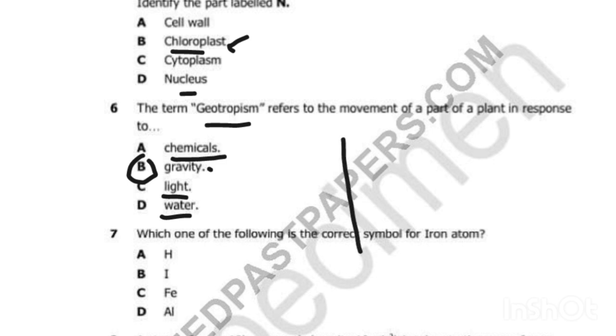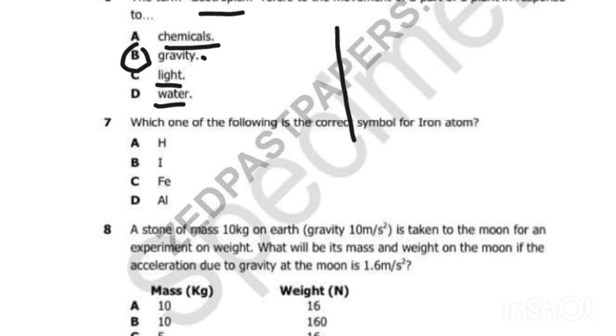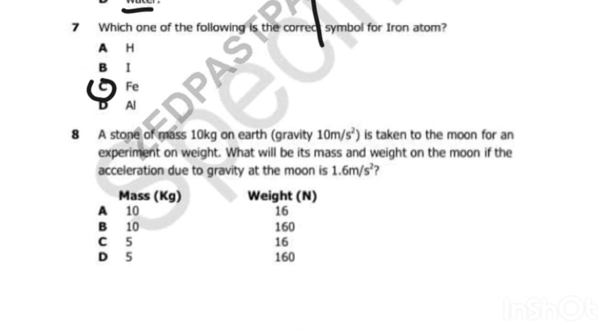Okay, so let's go to 7. Which of the following is the correct symbol for iron? Well, the answer is C, Fe. Then we go to 8.